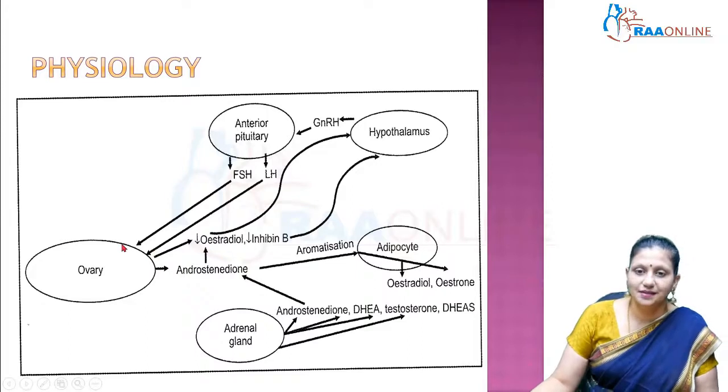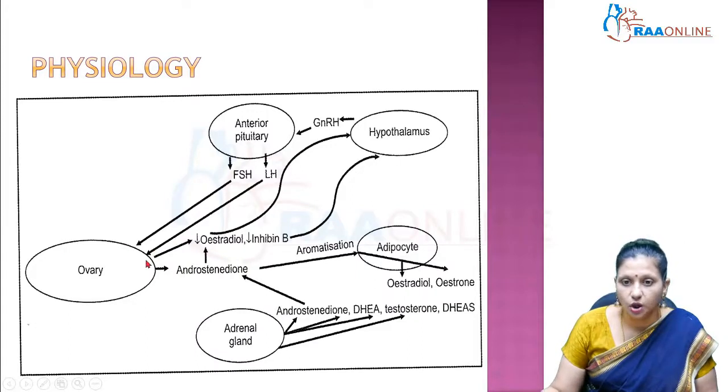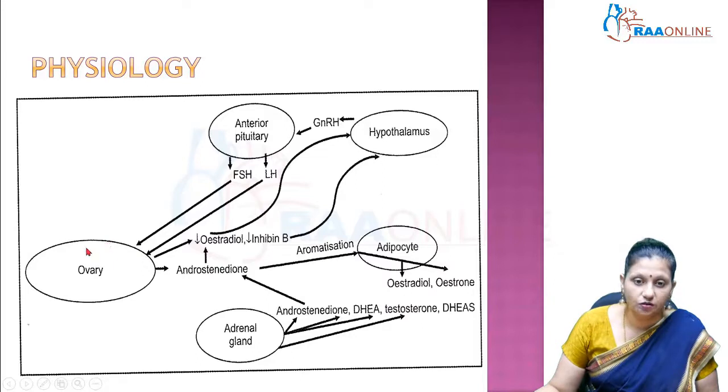So, this is the basic hypothalamo-pituitary ovarian axis. The hypothalamus secretes the gonadotropin releasing hormone which acts upon the anterior pituitary to secrete FSH and LH. FSH acts upon the ovary for formation of graafian follicle and release of estradiol from the granulosa cells of the graafian follicle. LH acts upon the graafian follicle to cause final maturation of oocyte and ovulation and formation of corpus luteum and secretion of progesterone from corpus luteum.